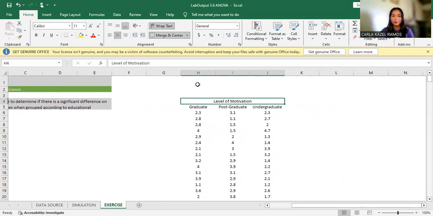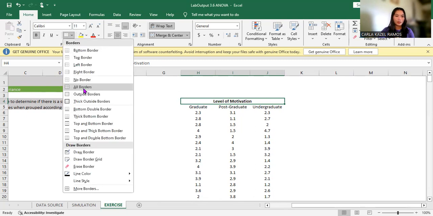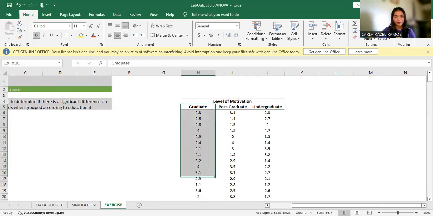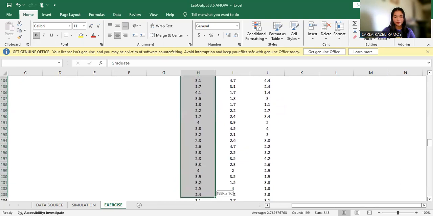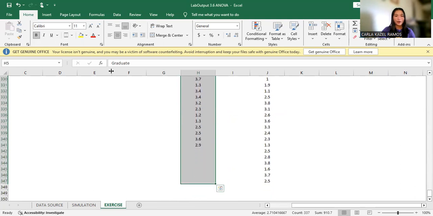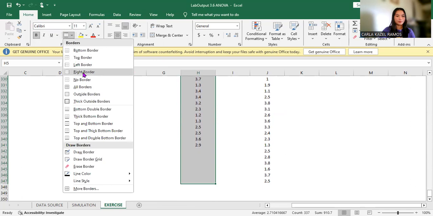So now we will follow the ink data ratio. The header should be bold, and we add the top and bottom border here. It should be bold. And here we will be adding the right border.